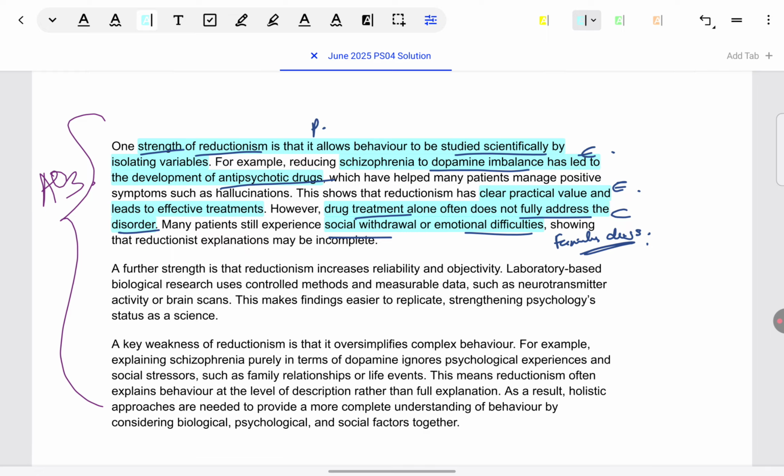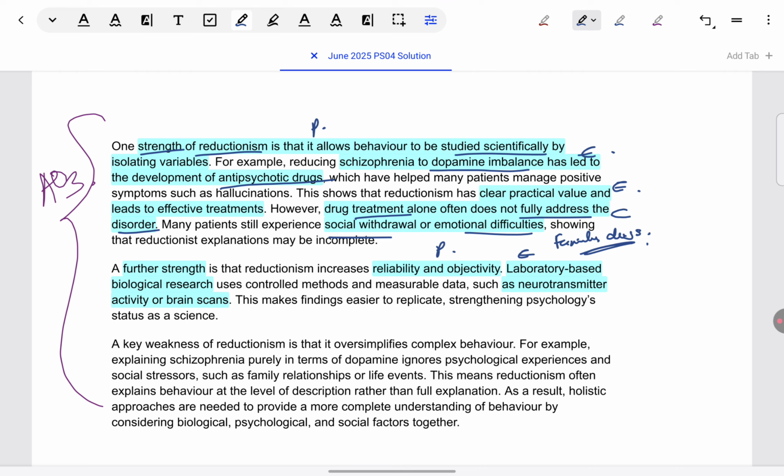Next strength you can see, it increases reliability and objectivity of research. So that's the point being made. What is the evidence for this? Because if we are going to use lab based research, then we know definitely we can control extraneous variables and we can standardize procedures. For example, again, because we are talking about dopamine constantly, brain scans, fMRI scans, for example, can be taken, and whether dopamine areas are active when, say, a person is hallucinating or having delusions. That can be seen with brain scan methods, which are very objective.